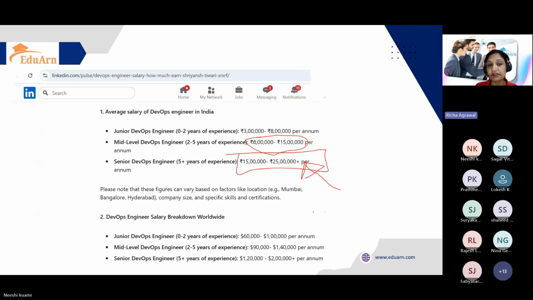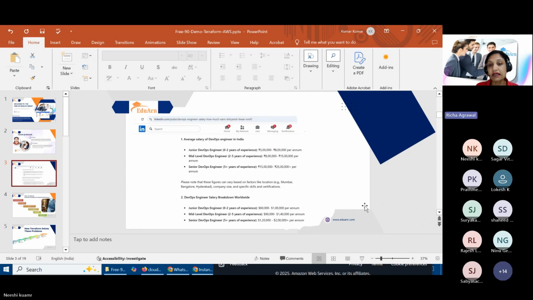If you look at other parts of the world like the US or European countries, from 0 to 2 years we can expect 60K to 100,000 dollars per annum, and similarly for mid-level and high level. For high experience, 5 plus years, it's around 120,000 to 200,000 dollars per annum. So this is the salary range expected for a DevOps person. Now I will start.